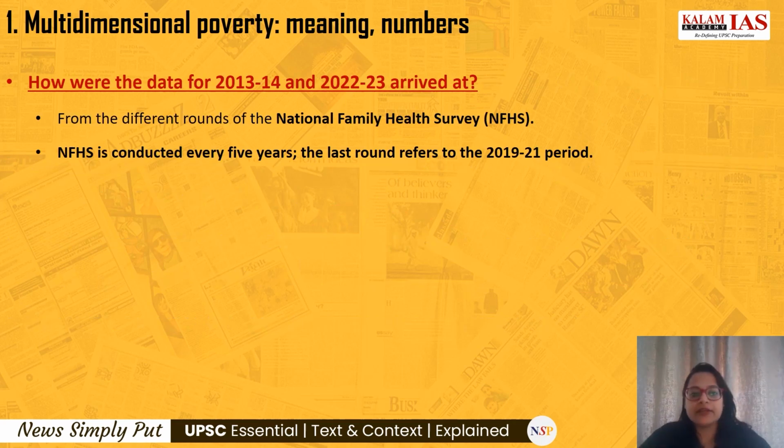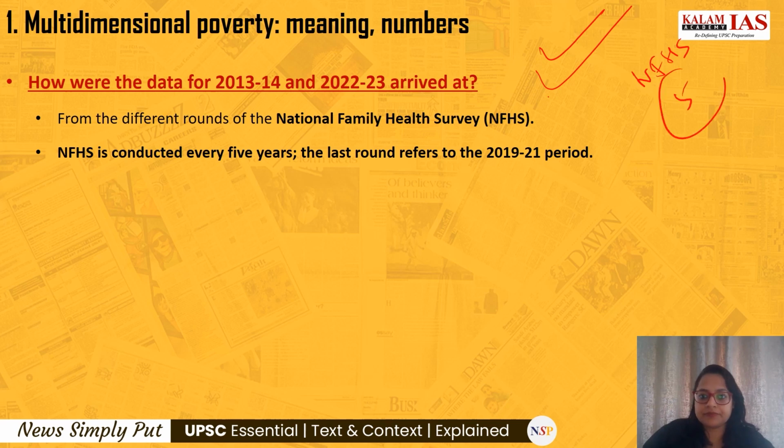And how were the data for 2013-14 and 2022-23 arrived at? It takes into account the NFHS data. We all know NFHS comes out with its data every 5 years, and the last round was in the 2019-21 period. So the latest national MPI is based on this NFHS 5, which referred to the 2019-21 period. Please remember this fact that the MPI takes into account the NFHS data.